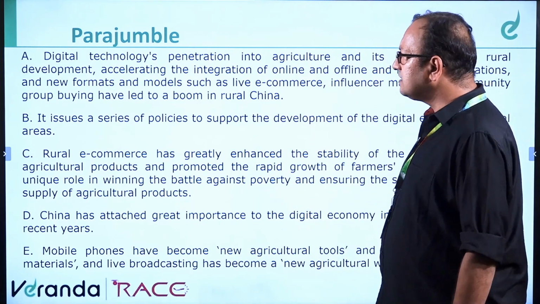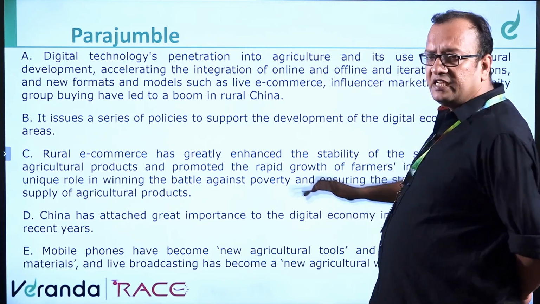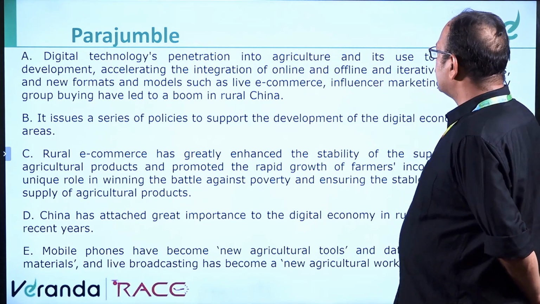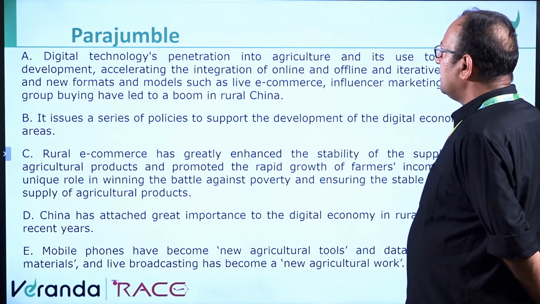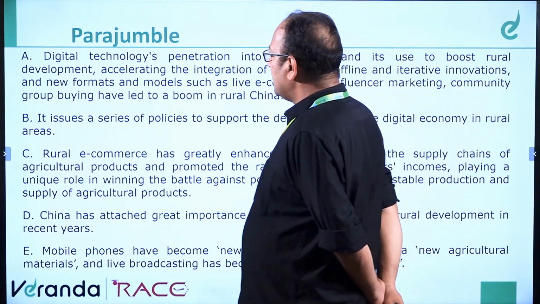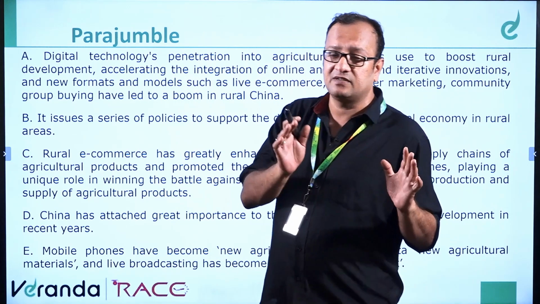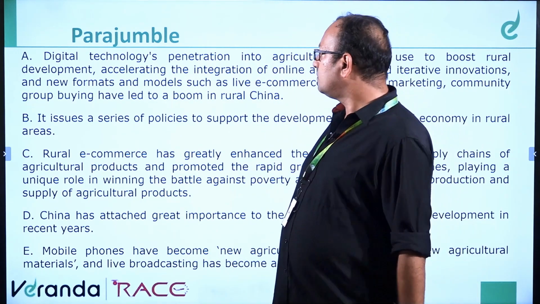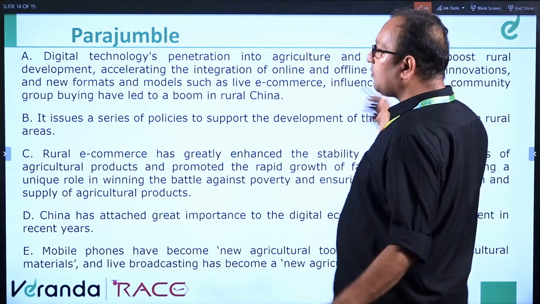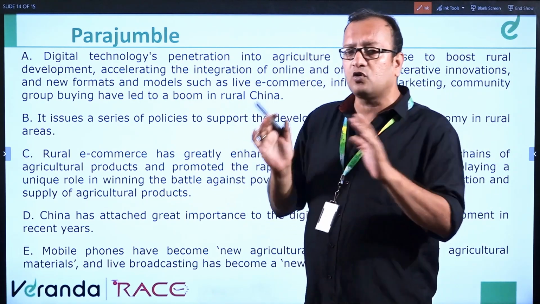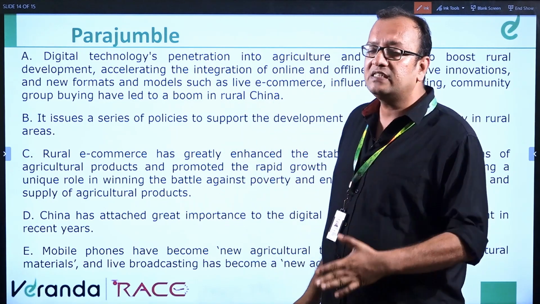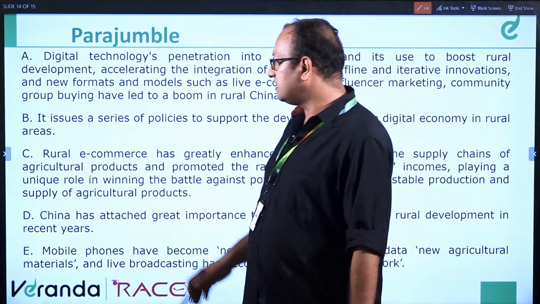So let's see which is the first sentence. Digital technologies, we have to arrange it, right? It's a para-jumble question, so we have to arrange it. Digital technologies penetration into agriculture is used to boost rural development, accelerating the integration of online and offline iterative innovations and new forms. We are checking which is the first sentence. It says digital technologies penetration, so it does not talk about a new concept. It says digital technologies penetration, which means already something has been talked about. So this is not the first sentence.